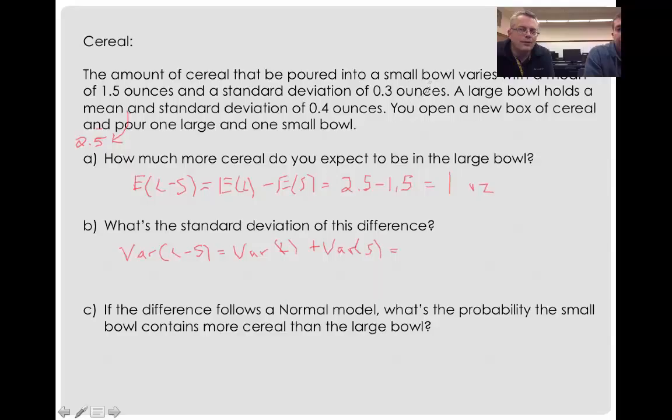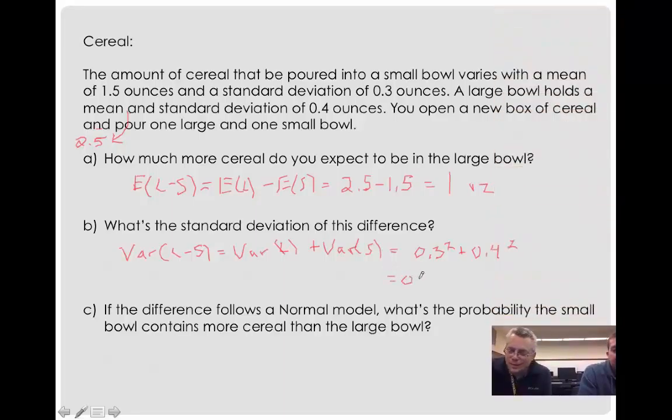Well, we could just square the standard deviations. So that would be 0.3 squared plus 0.4 squared. This is bringing back memories of the Pythagorean theorem, Mr. Lewis. And you square root that. It is 0.5. The variance is 0.25, and then when you take the square root, that gives you the standard deviation of 0.5. So on average, there's going to be a 1 ounce difference between the bowls, and the standard deviation of the difference is 0.5 ounces.